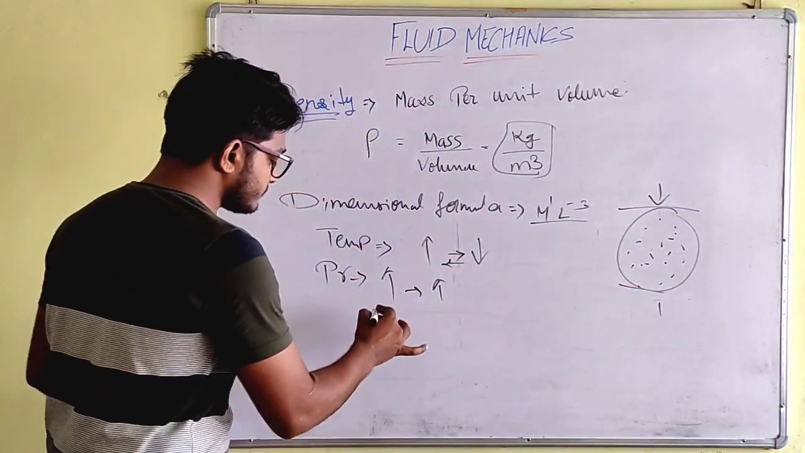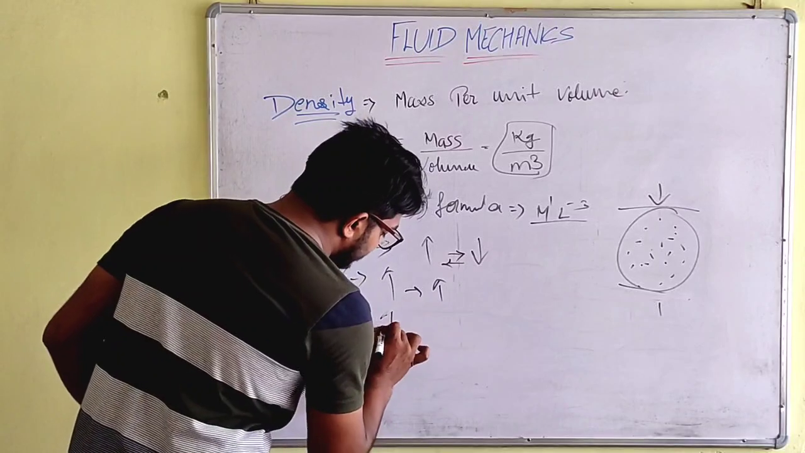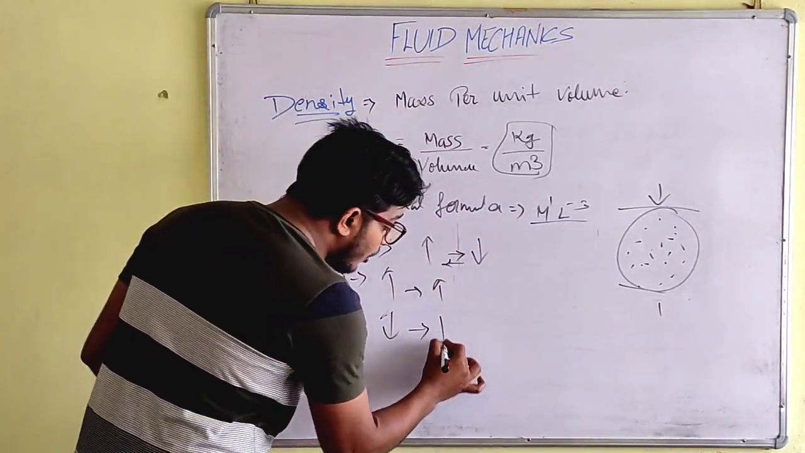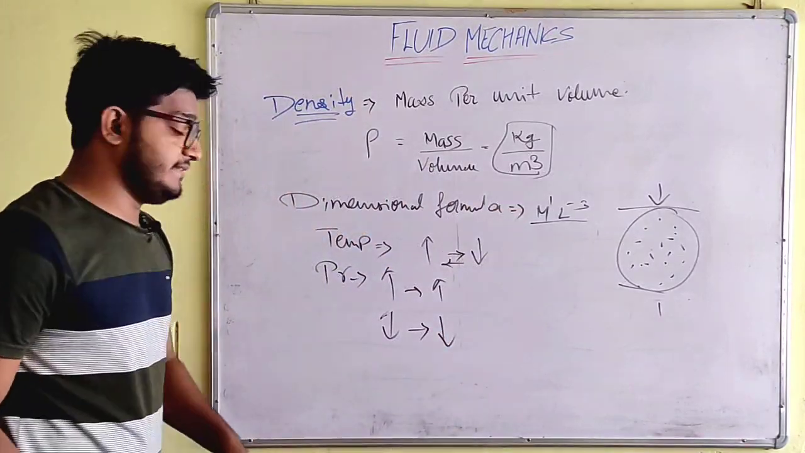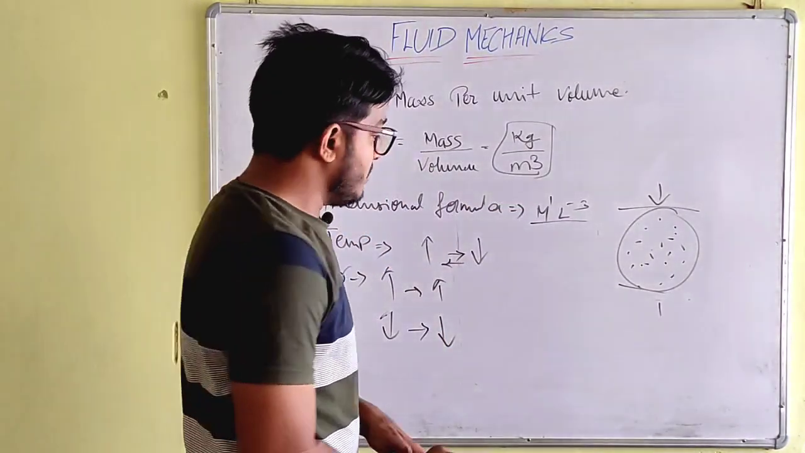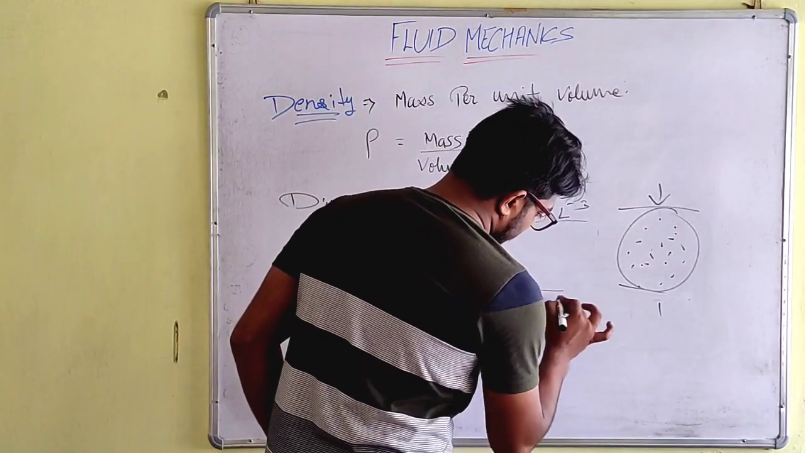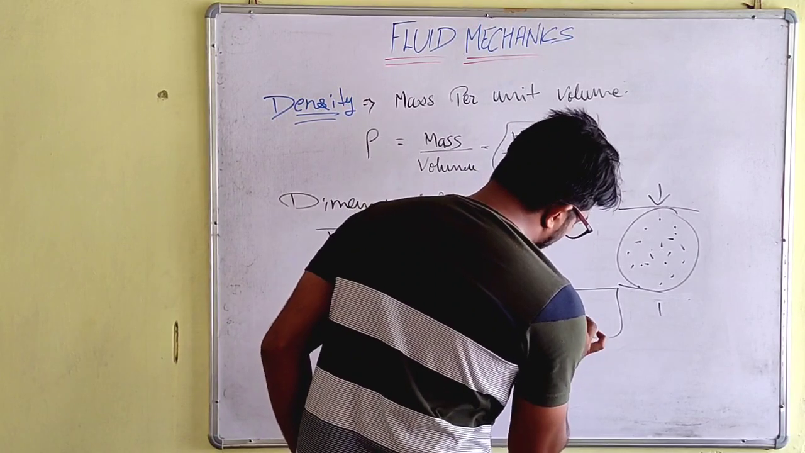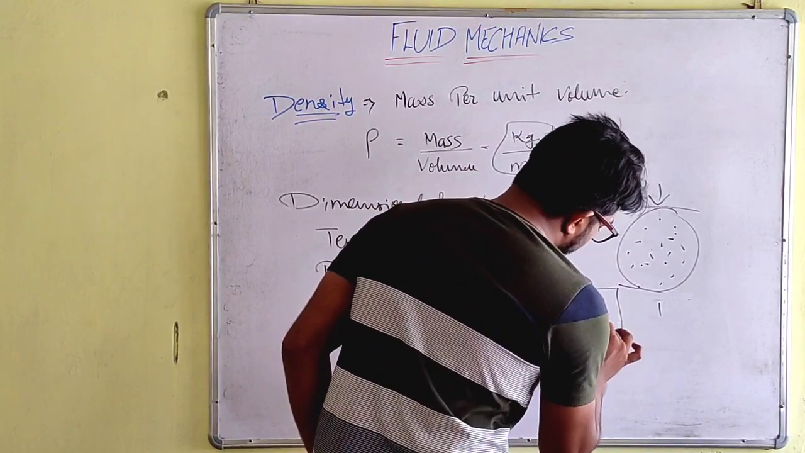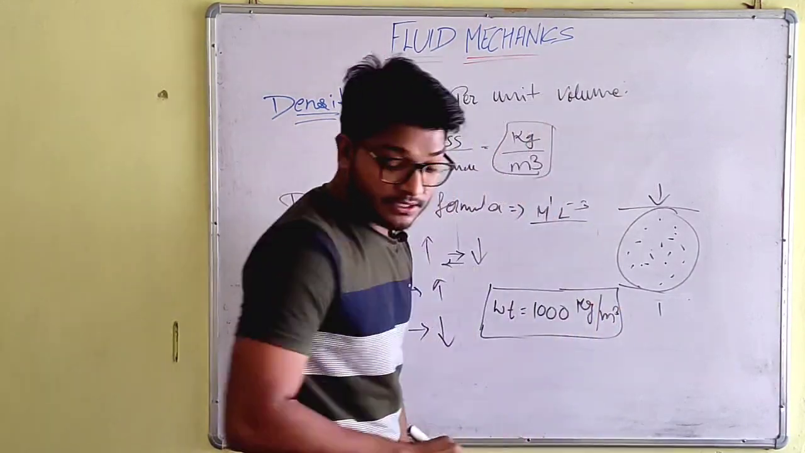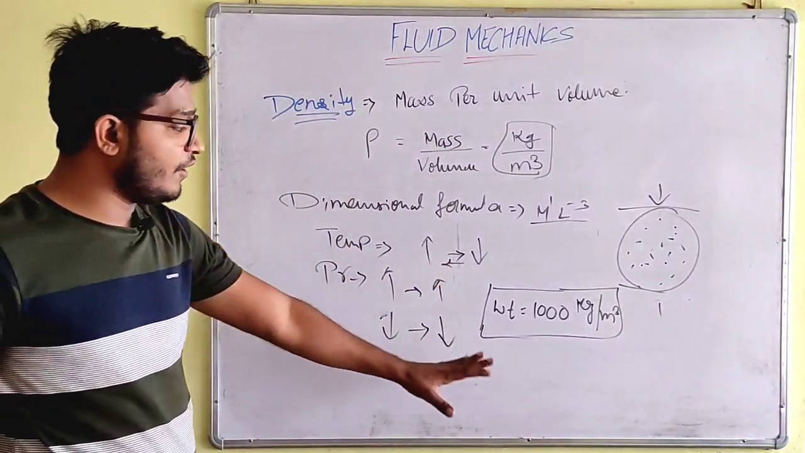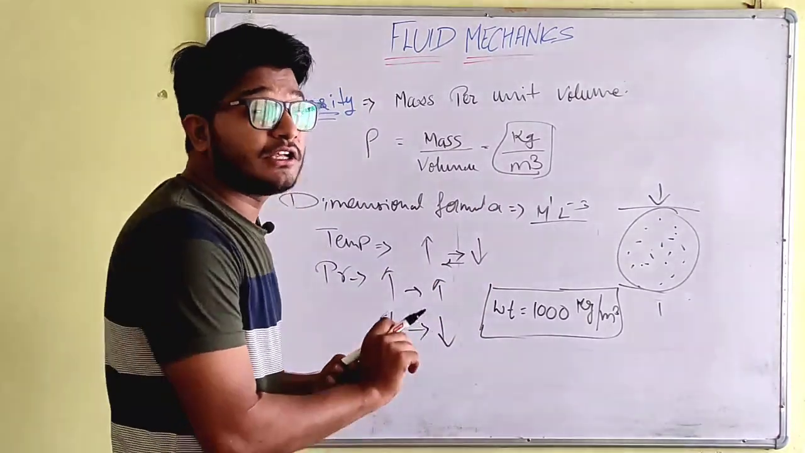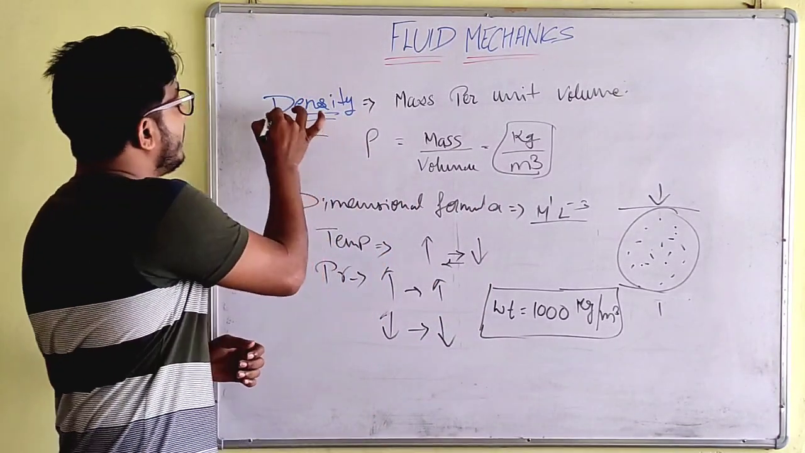So now if we are decreasing the pressure, then the density will automatically decrease. Okay, so now there is an important thing, the density of water. The density of water we take as 1000 kg per meter cube. So this is the density of water we take.